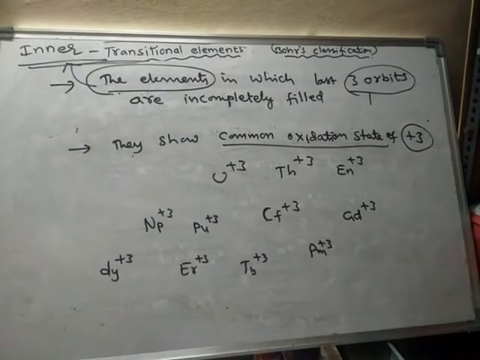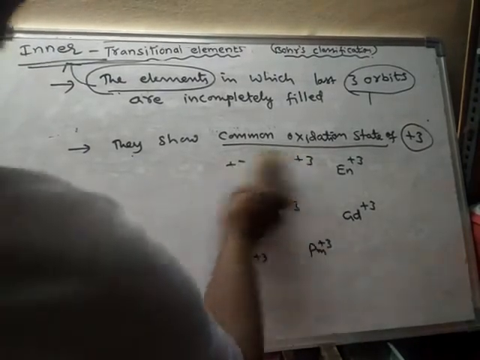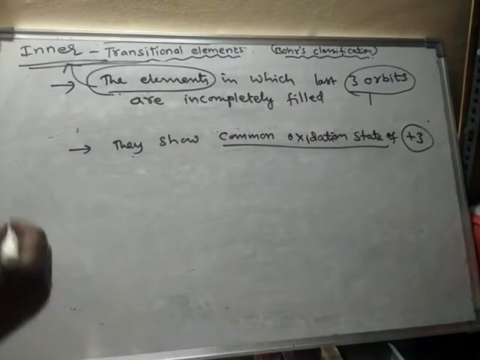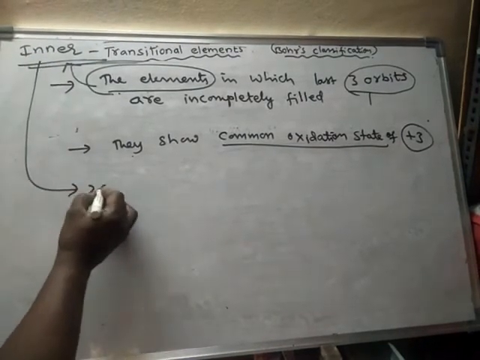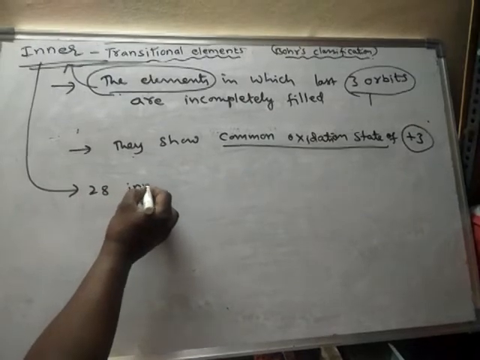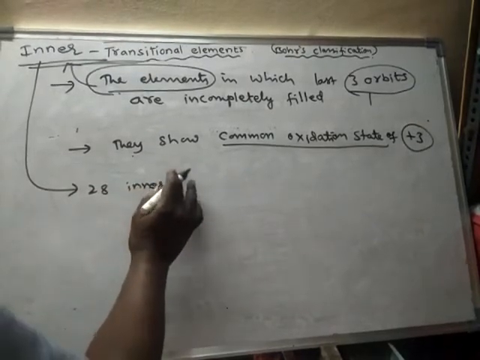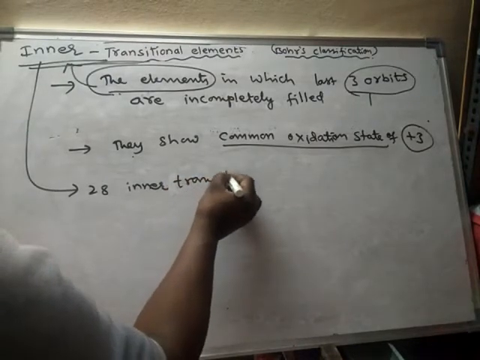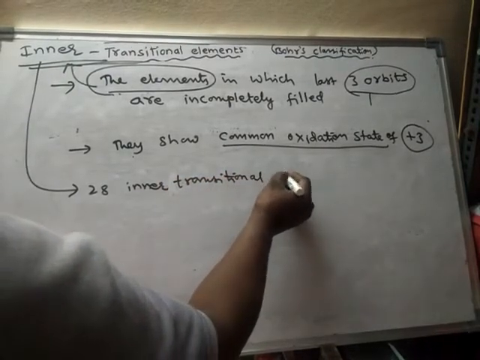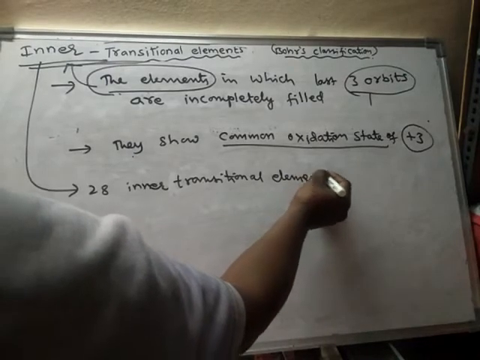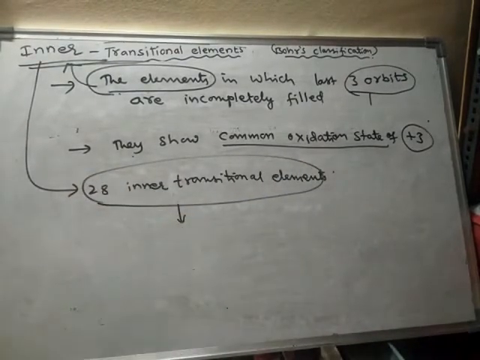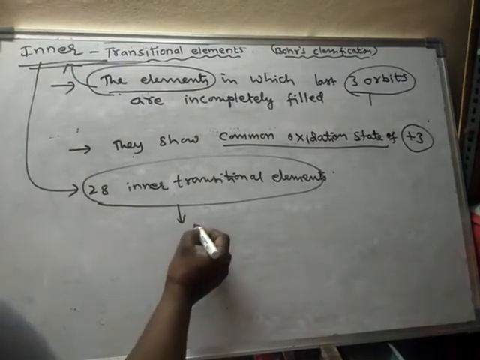So how many inner transition elements are there? There are altogether 28 inner transitional elements. These 28 inner transition elements are present in two series.